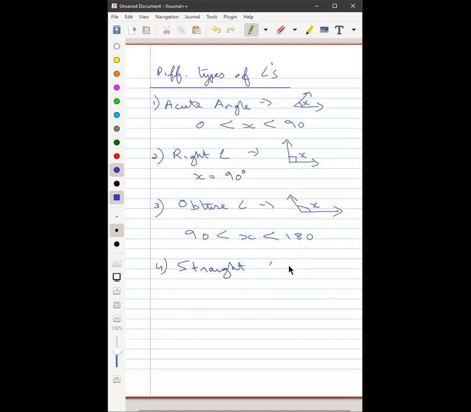A straight angle. Anyone? Ananya, Dhruti. What is a straight angle? Sir, I don't know. If I draw it, you'll know what it is. I'm not drawing it. Naisha, what is a straight angle? The name itself, what is straight?